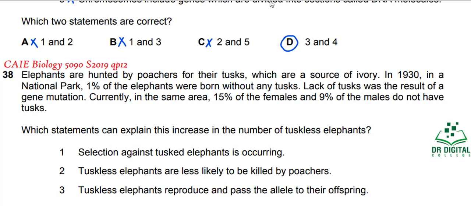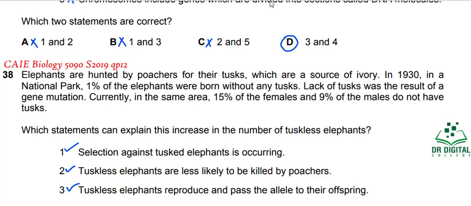Selection against tusked elephants is occurring. Yes, the non-tusked elephants are being favored. So tuskless elephants are favored, and tusked elephants are not being favored because they are being hunted. Tuskless elephants are less likely to be killed by the poachers. Yes, because this is the selection pressure. Tuskless elephants reproduce and pass the allele to their offspring. During the process of natural selection, the favored alleles are greatly passed to the offspring as compared to the non-favored alleles. So this statement is also true.